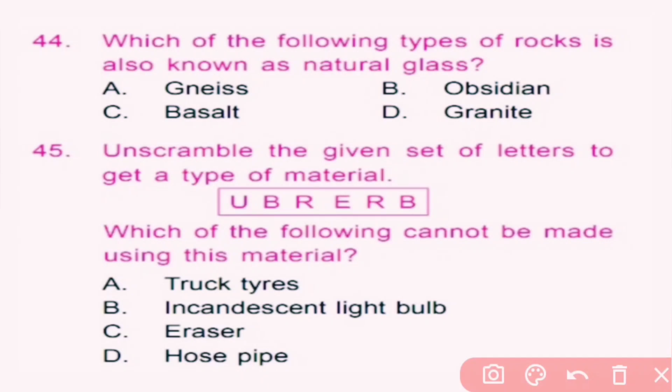So it is also known as natural glass. B is the correct answer. Question number 45. Unscramble the given set of letters to get a type of material.